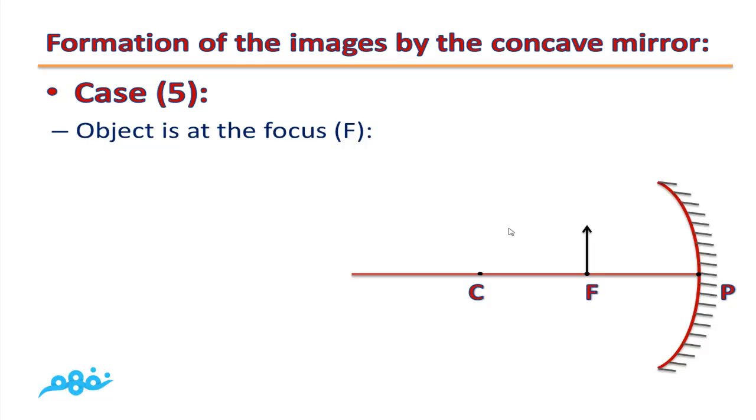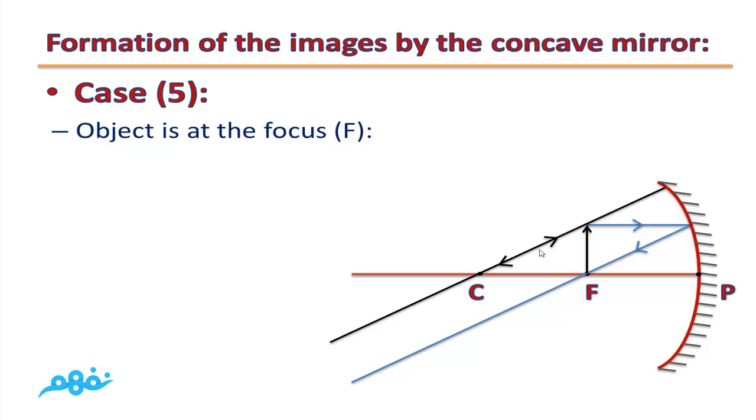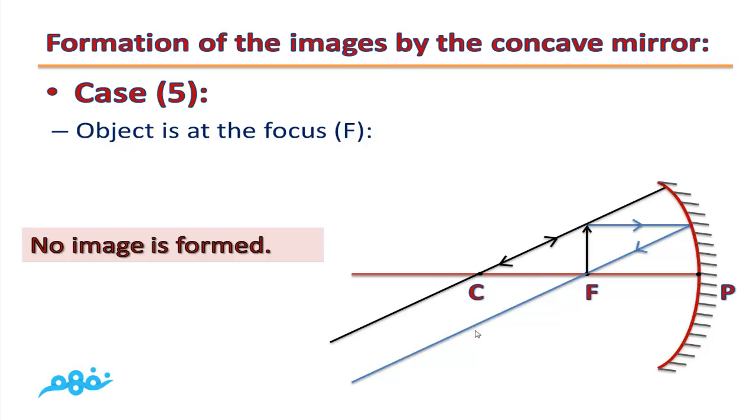We will draw a parallel incident light ray. It will reflect passing through the focus. The second one will pass through the center of mirror curvature, so it will reflect on itself. As you can see, the two reflected light rays will never intersect because they are parallel to each other. So no image is formed.